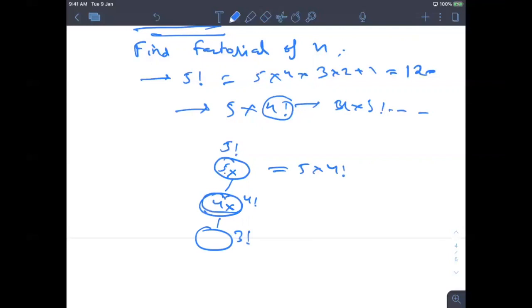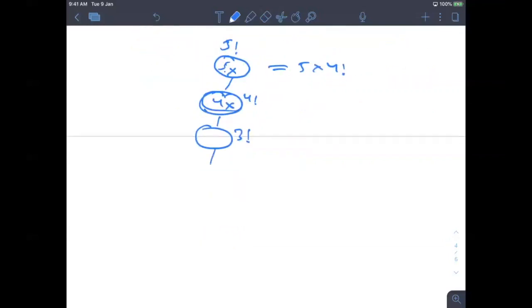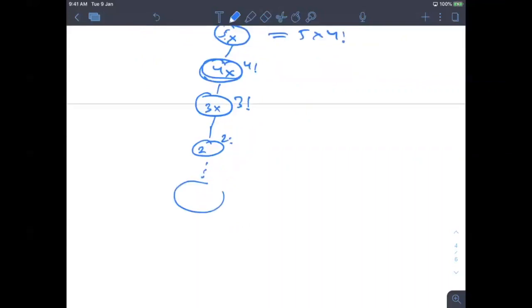3 factorial. This is a very simple example, though you might be thinking it's very simple, but we'll discuss some more complicated examples. Similarly, 2 factorial and so on. At some point I have to stop. I know that 1 factorial is 1 and 0 factorial is also 1. So these are my terminating conditions. Here it is 2 factorial, 2 into 1 factorial, and here I am returning 1.